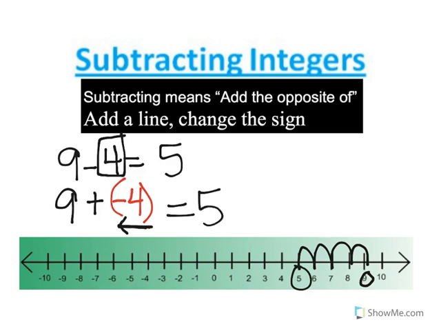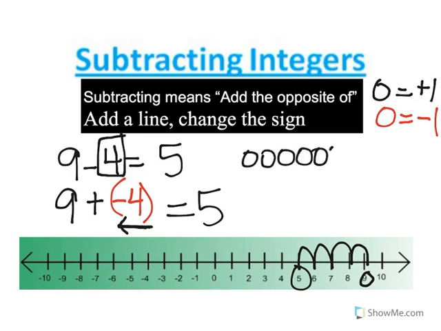It is still 5. All right, I'm going to use the chips. Now remember, guys, the black represents positive 1. The red represents negative 1. Sorry. Let me rewrite that. It represents negative 1. Okay, so I have 9, 1, 2, 3, 4, 5, 6, 7, 8, 9.